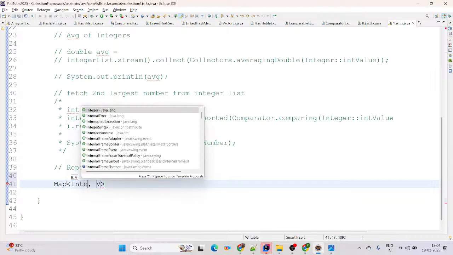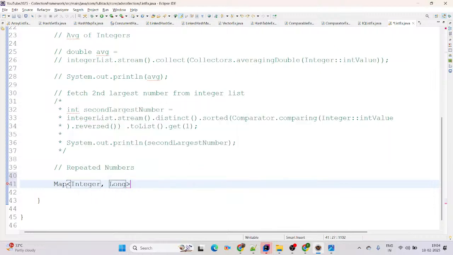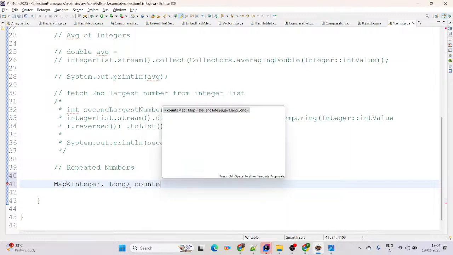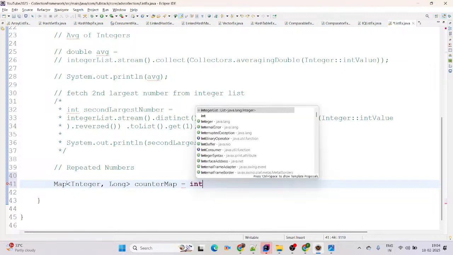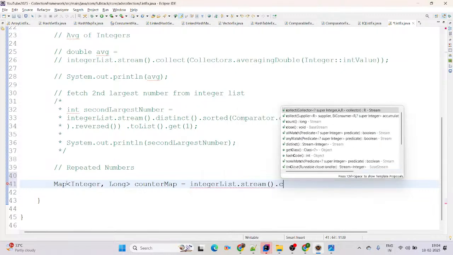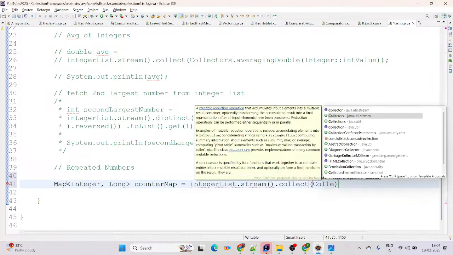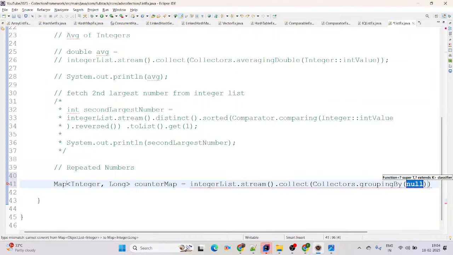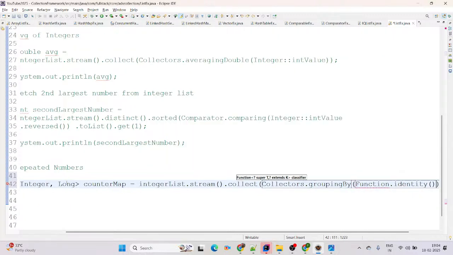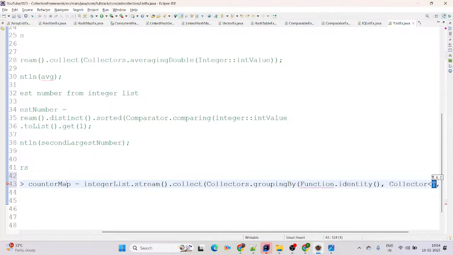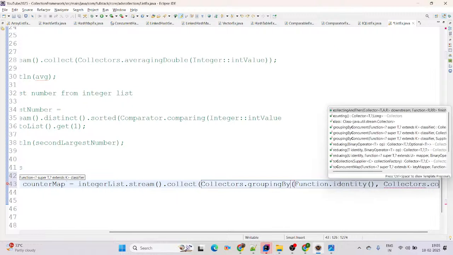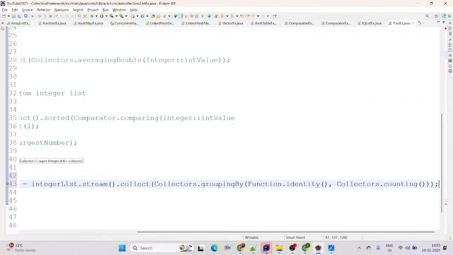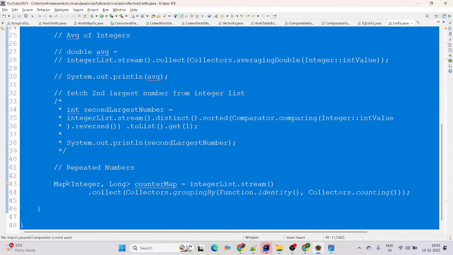This will be our number, it means integer, this will be the long, and you can simply add here counterMap equal to integerList.stream().collect(), then use Collectors.groupingBy(), then you can simply call Function.identity(), and then we are calling Collectors.counting(). Collectors is a Java class available, and Collectors.counting() is a function available there to count the number of records, right?